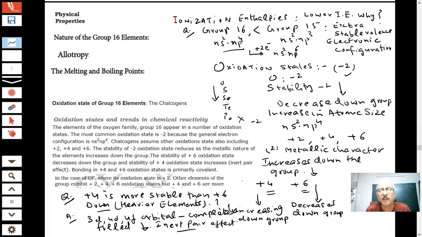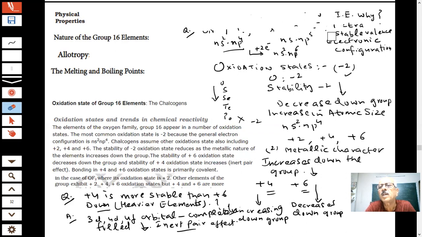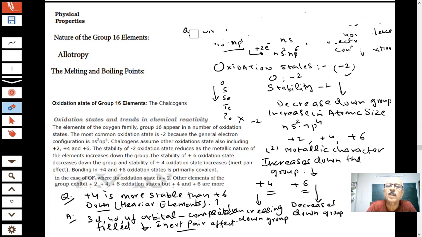So you are having -2, plus 2, plus 4, plus 6. And questions like this, we are going to see something more in here. Oxidation states form very important questions in every group. In every group, a few questions are there in every competition exam also, students. So we have to learn it. They will be there in the papers. We will be discussing almost all the questions in our lectures.